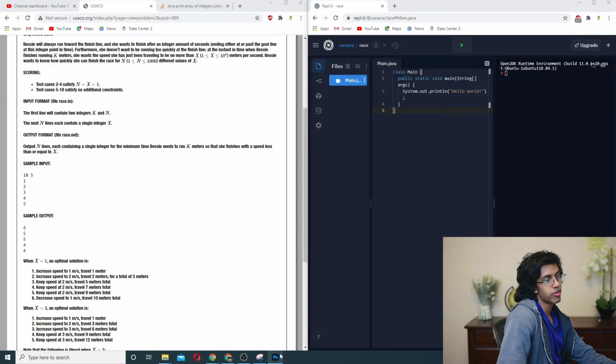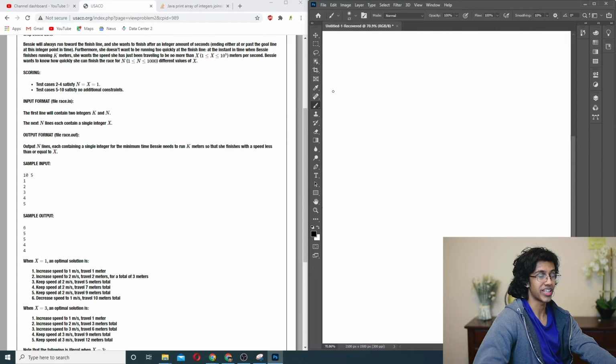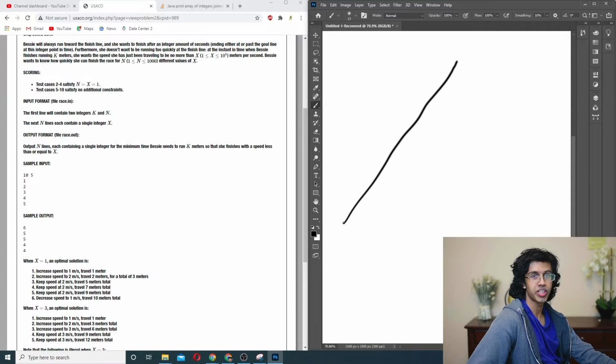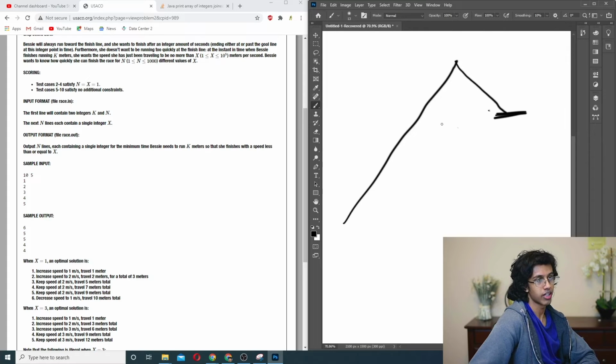So I think the thing we realized last time, I remember this, so I'm not going to pretend I'm figuring it out again, but basically the best idea is to always keep increasing your speed as much as possible, and then decrease your speed as much as possible, just so you can barely reach your x. You want to go up straight and then go down straight and end up at x.